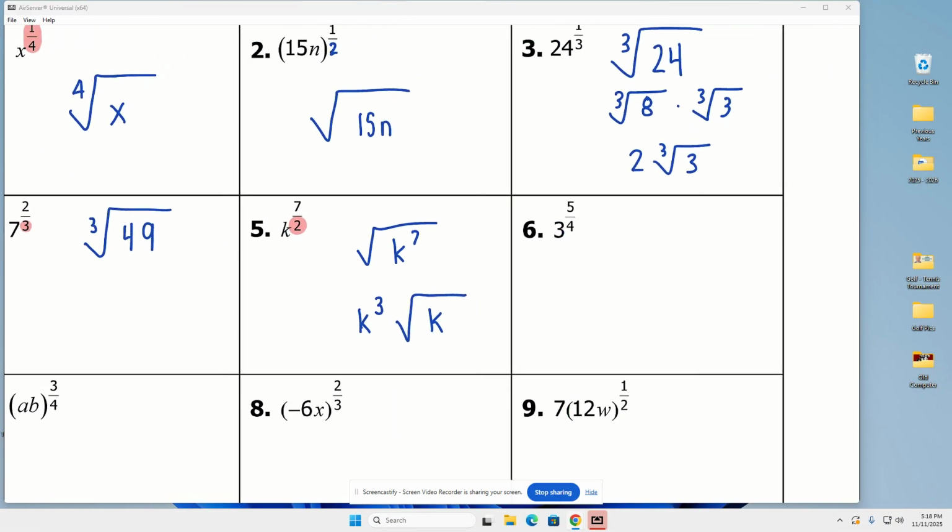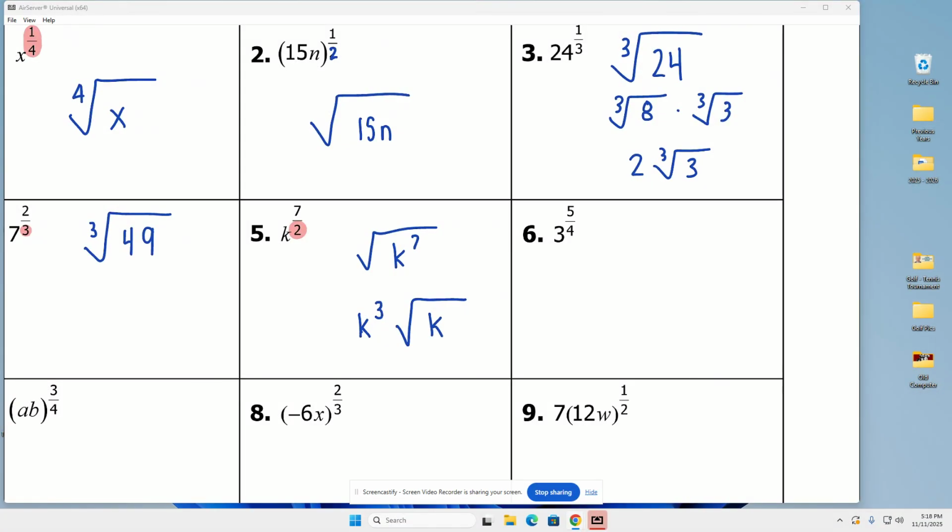Okay, number 6. Let's start with the denominator of the fractional exponent. This is a 4th root of 3 to the 5th power. Now, if I look up 3 to the 5th power, you would get a number that you would have to break down. But here's what I like to do instead. Treat 3 like it's an exponent. How many times will 4 go into 5? Once. So 3 gets to come out once.